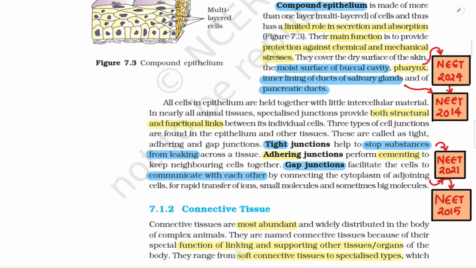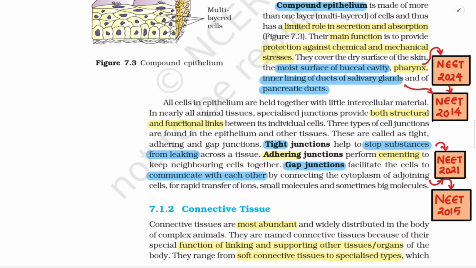Compound epithelium is made up of more than one layer, that is multi-layered, of cells, and thus has a limited role in secretion and absorption, figure 7.3. Their main function is to provide protection against chemical and mechanical stresses. They cover the dry surface of the skin, the moist surface of buccal cavity, pharynx, inner lining of ducts of salivary glands, and of pancreatic ducts.